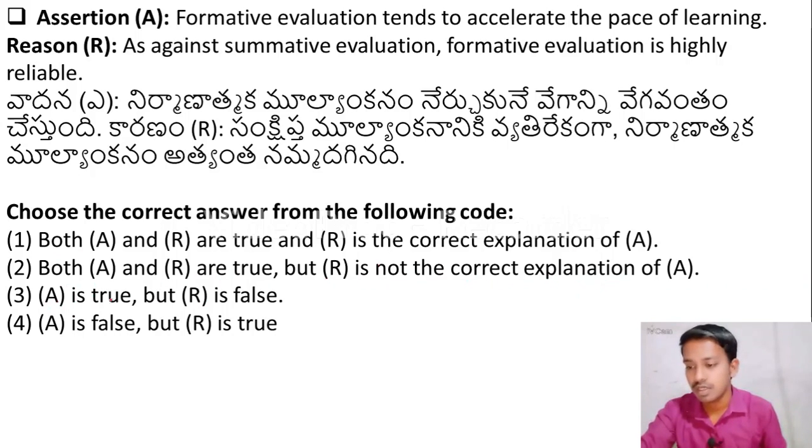Third one, A is true, R is false. Fourth one, A is false, R is true. Okay, assertion: formative evaluation tends to accelerate the pace of learning. Yes, this is right. As against summative evaluation, formative evaluation is highly reliable. Not like that, friends. So here the right answer is option 3. A is true, R is false. Here the assertion is right but the reason is not correct.